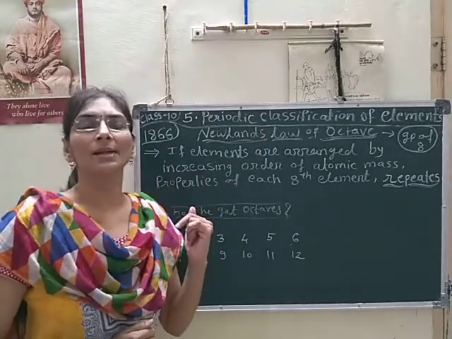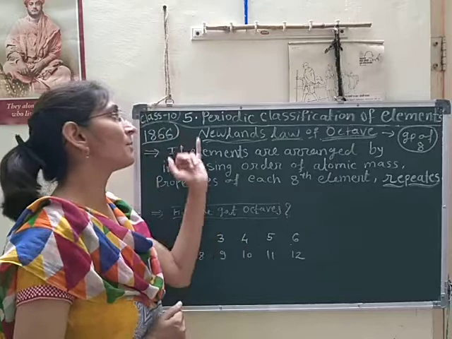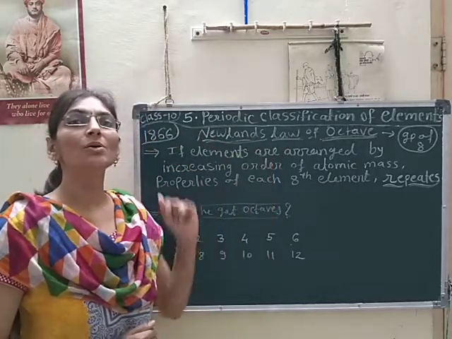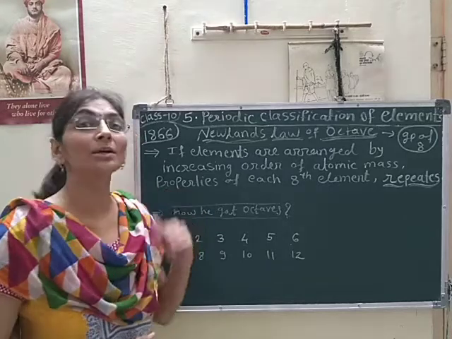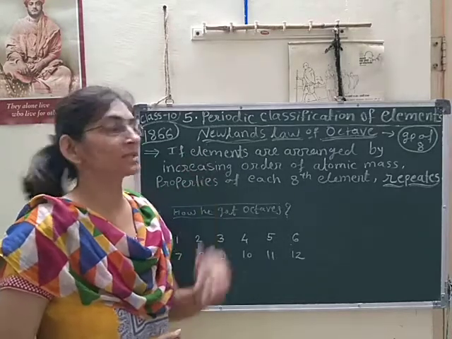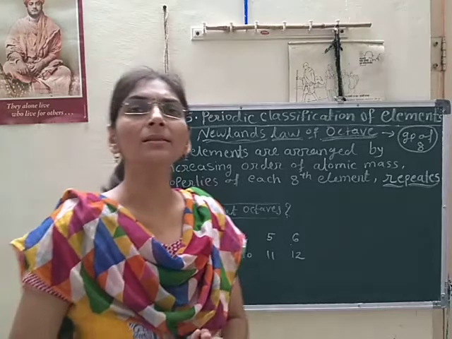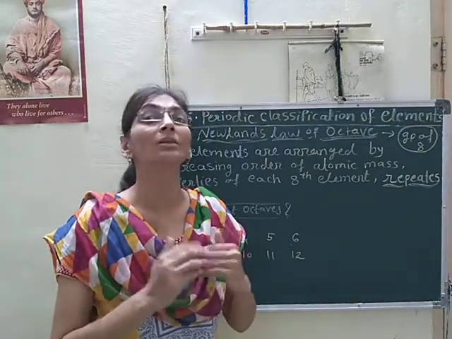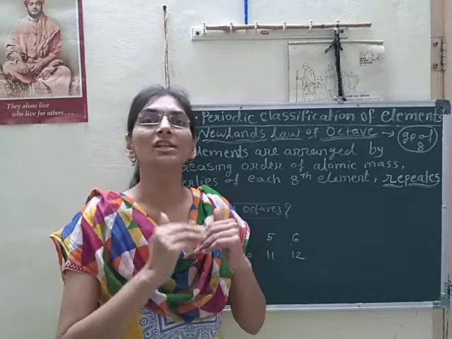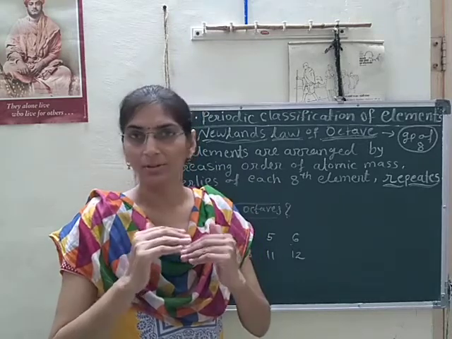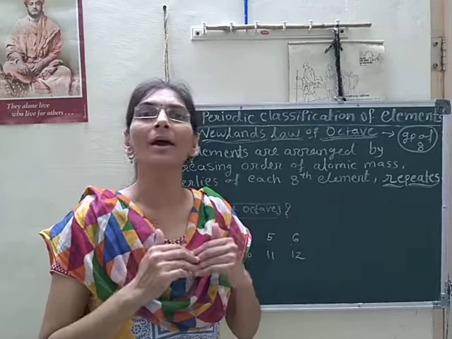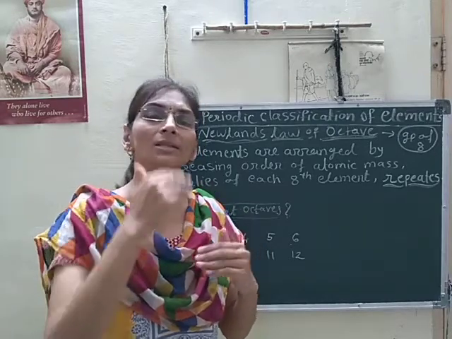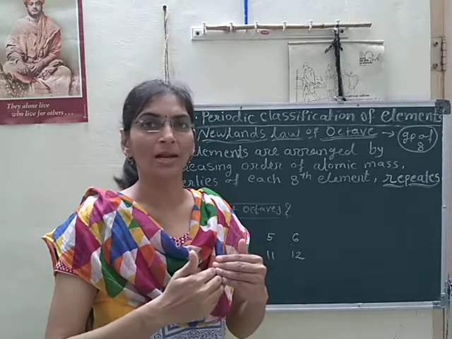So in our last lecture we learned about the meaning of periodic classification of elements. Also we learned about Dobereiner's periodic classification of elements, which depended on triads. His concept was the formation of triads, based on the similar chemical properties of the elements.